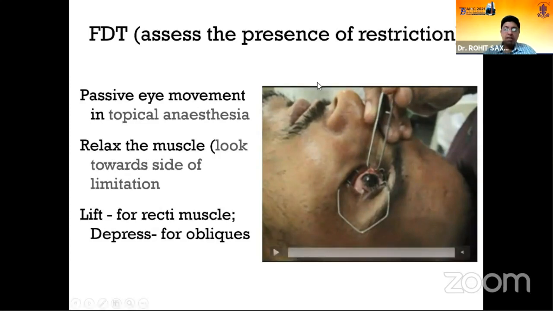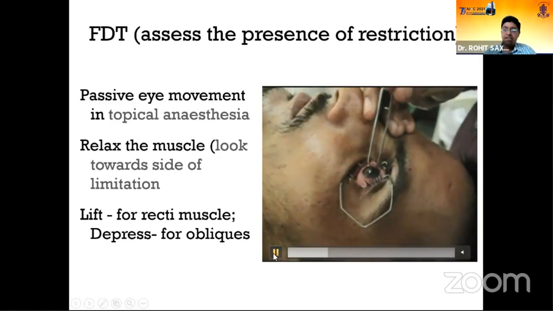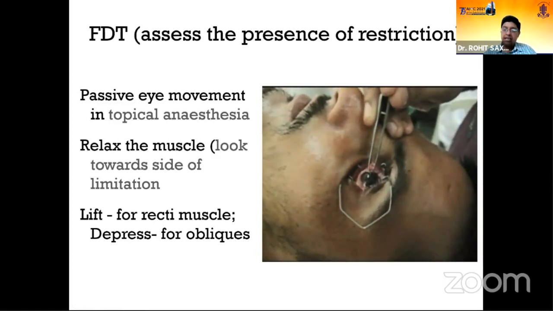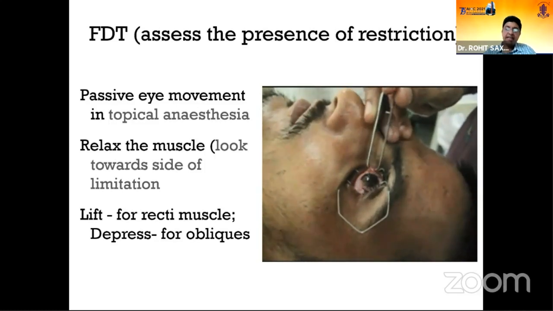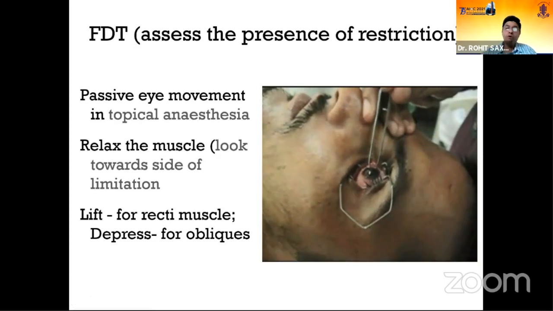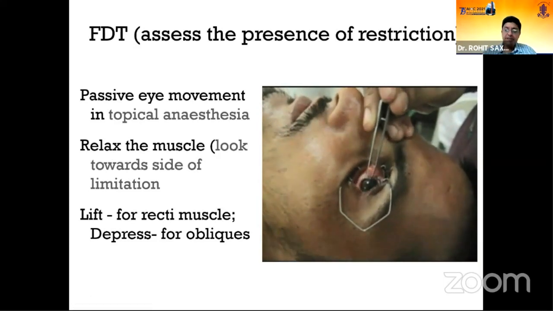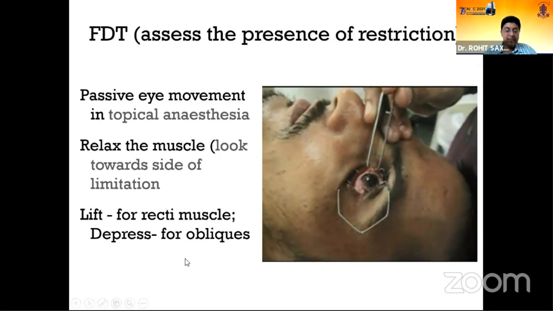So you hold the limbus at the opposite end, ask the patient to look in that direction, and then lift the eye for recti, press the eye for obliques, and you rotate it in that direction. Like in this case, the eye can be moved or rotated laterally, which was not possible when the patient was voluntarily asked to move. So in this forced duction, you can see it is free and there is no restriction of the medial rectus, and there is a paresis of the lateral rectus.